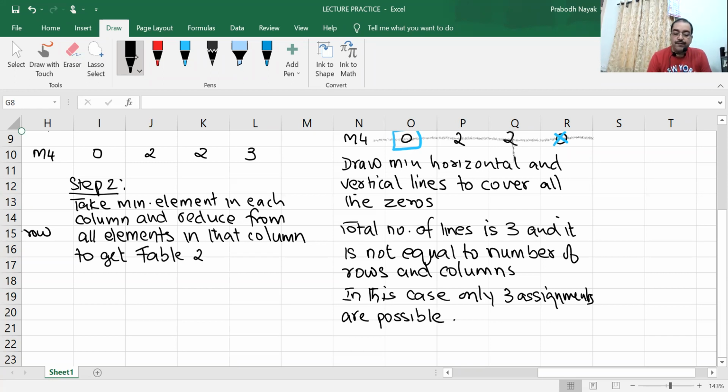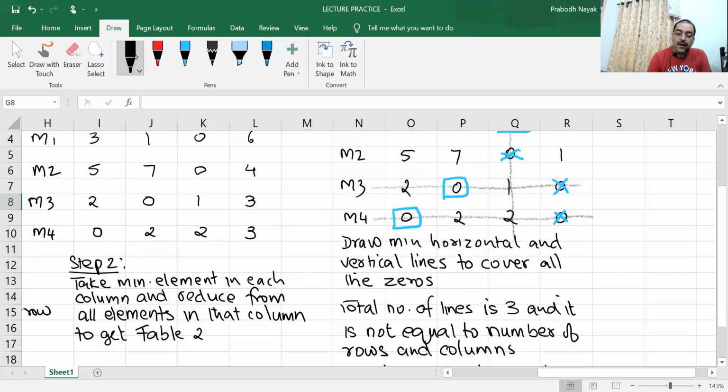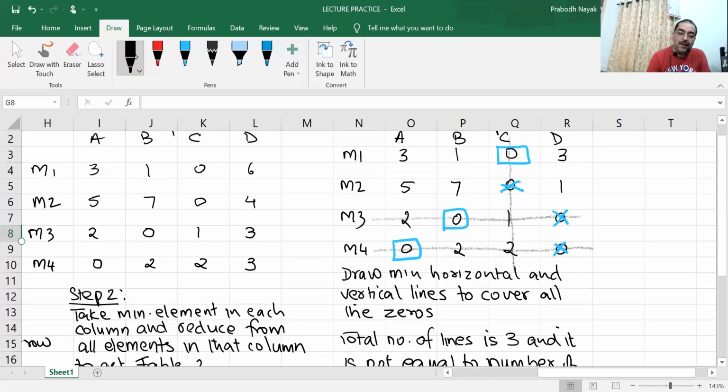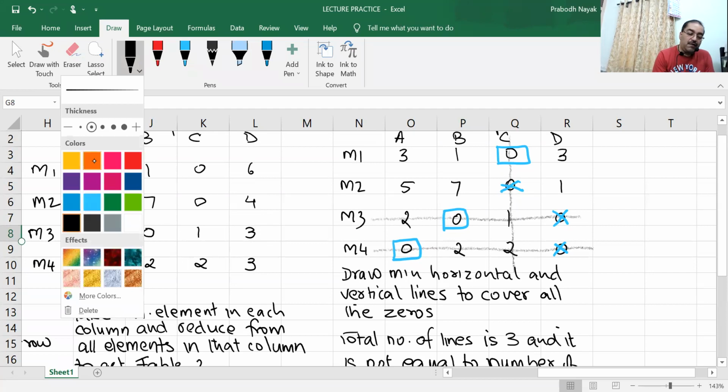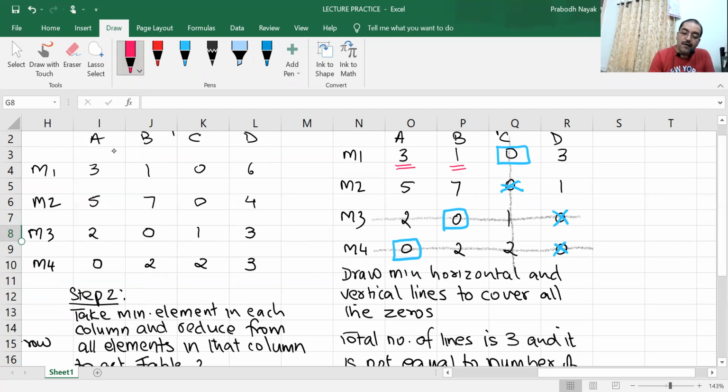So now what do we do? We find out from the uncovered elements which is the minimum one. Which are the uncovered elements now? Uncovered elements are 3, 1, 3, 5, 7, and 1.